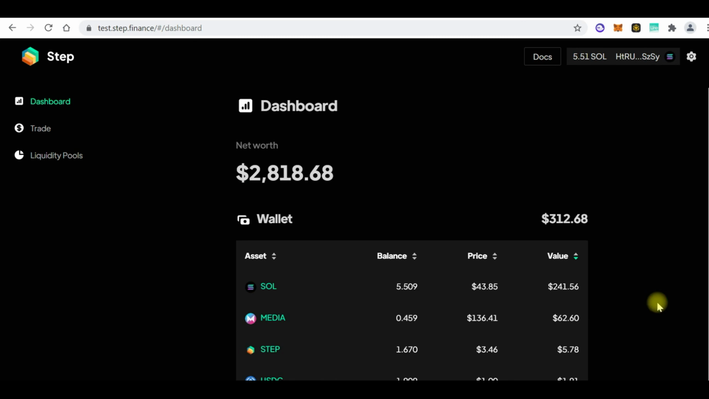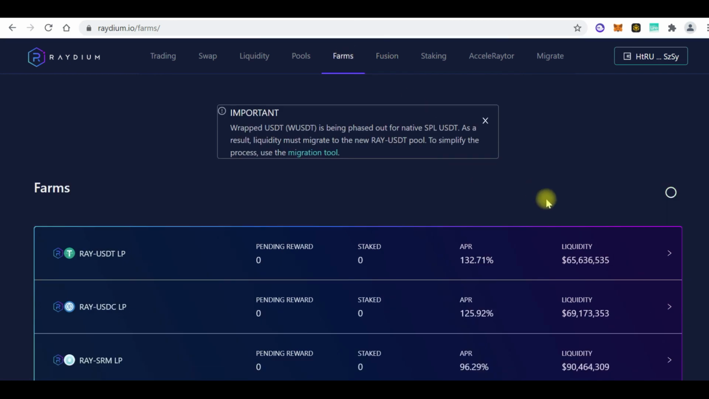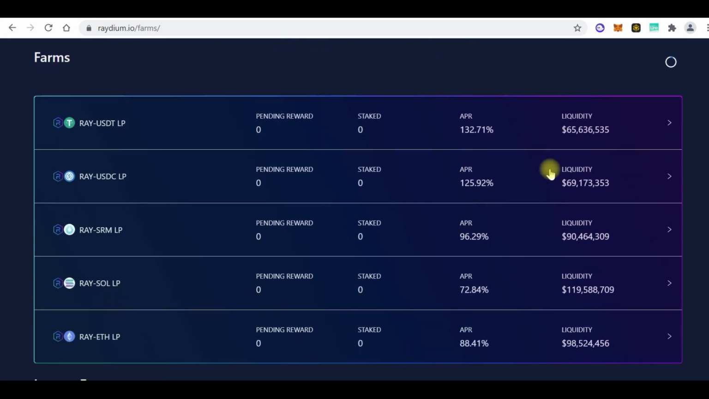So that is it, guys. I just hope I have been able to make you understand what farming is, what staking is, what liquidity provision is, without making this whole thing too long.